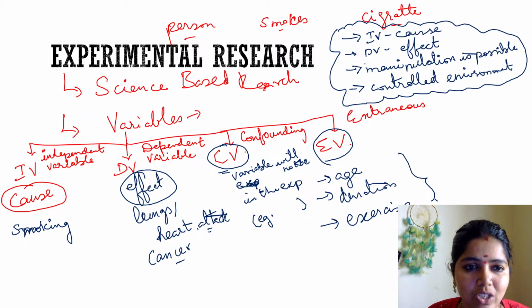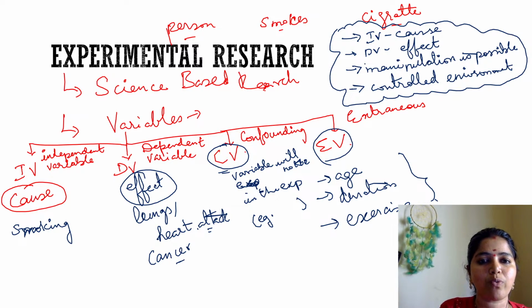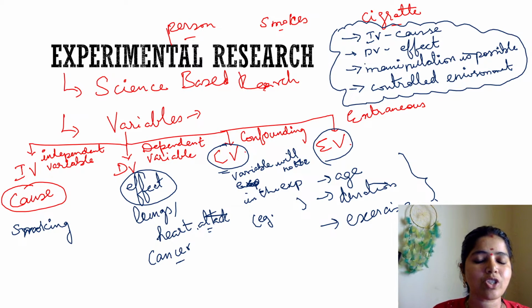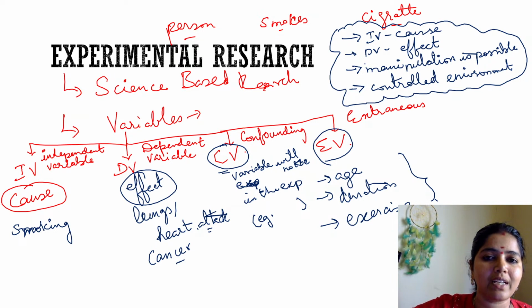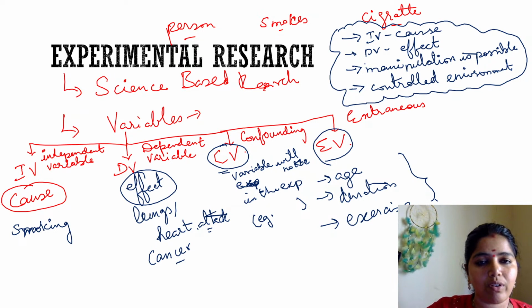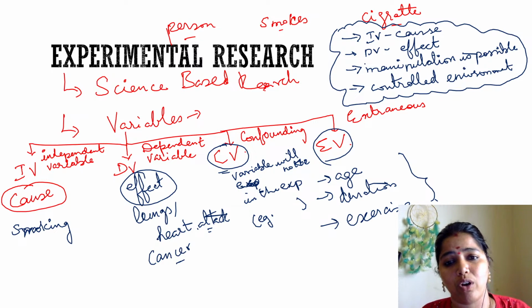Then next comes experimental research. It's a science-based research. Here it works on cause and effect, and manipulation of variables is possible in experimental research. It works under a controlled environment, whereas before, when we were studying ex post facto, there is no controlled environment because it has happened before. Here everything happens in a controlled environment.